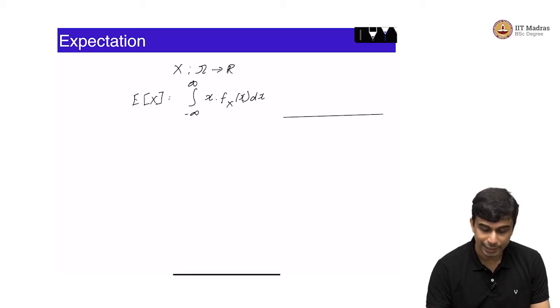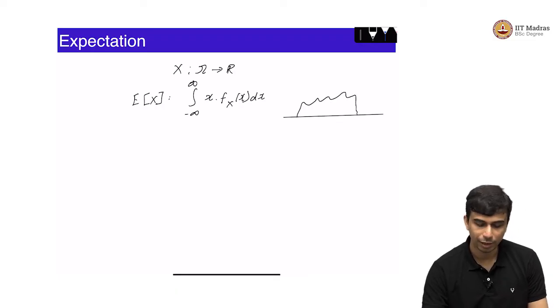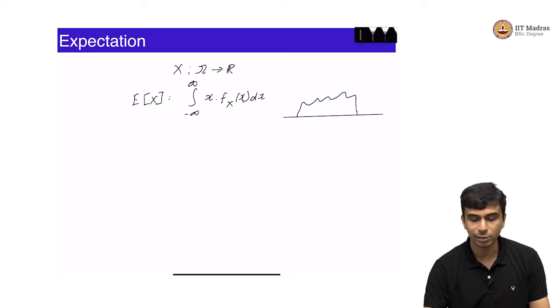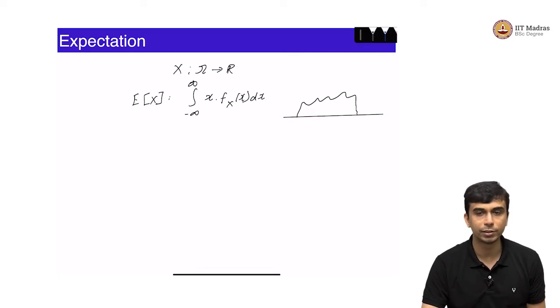In an exactly analogous way, you can take the probability density function of some random variable, let us say it is like this. You can have a density function which looks like this curve, and you can imagine this as a scale where the mass at that particular length is proportional to the height of the curve.